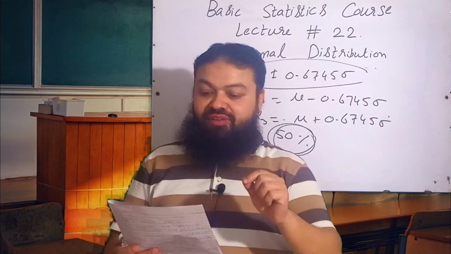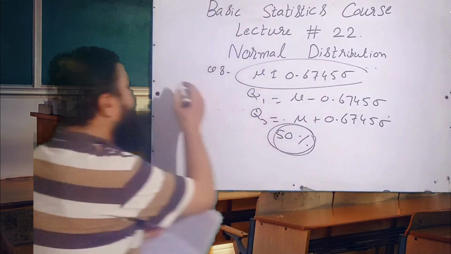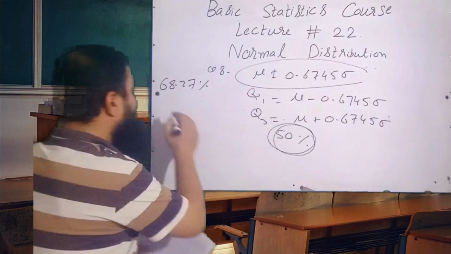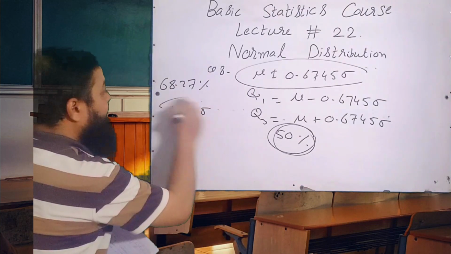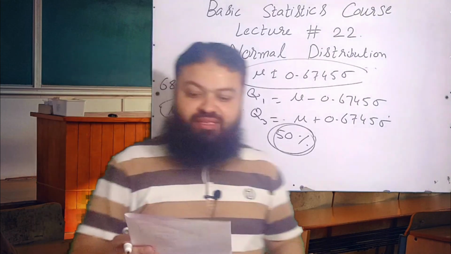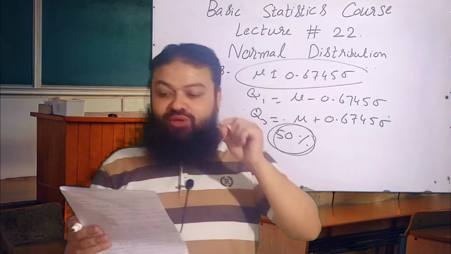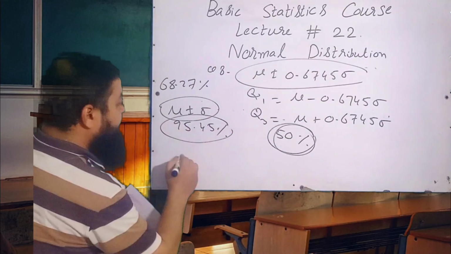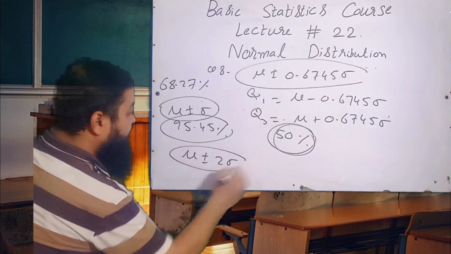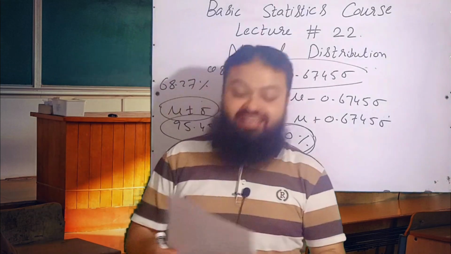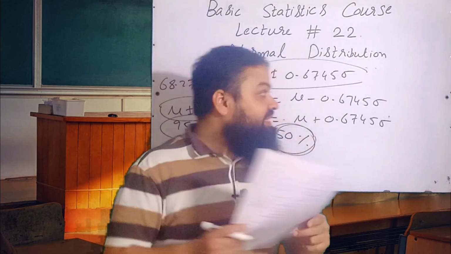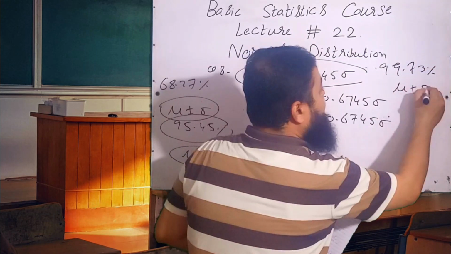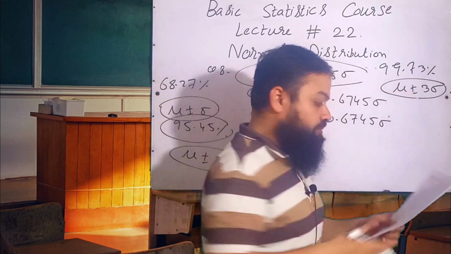Question number 9. In a normal curve, 68.27% area is covered by the limits. We know it is covered by mu plus minus sigma. That is the correct option in the exam. Question number 10. In a normal curve, 95.45% area is covered by mu plus minus 2 sigma is the correct option. Question number 11. In a normal curve, 99.73% area is covered by mu plus minus 3 sigma. That is the correct option.